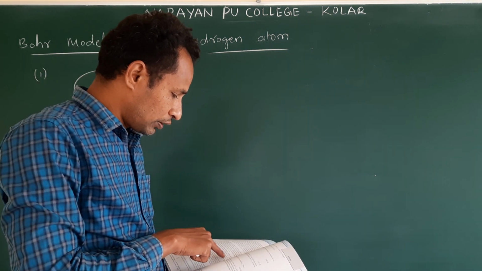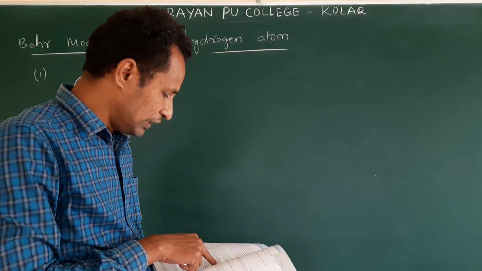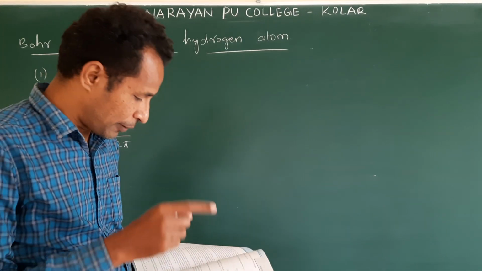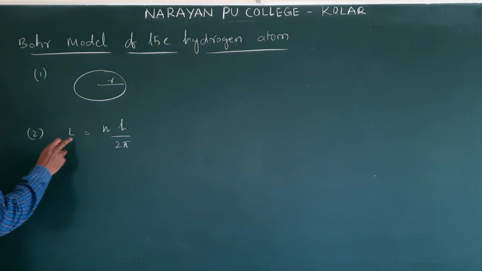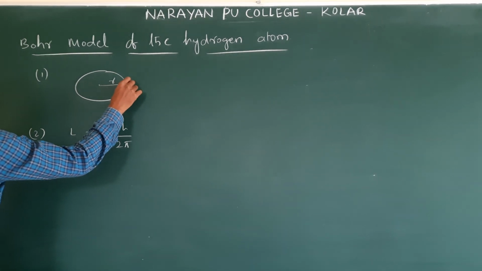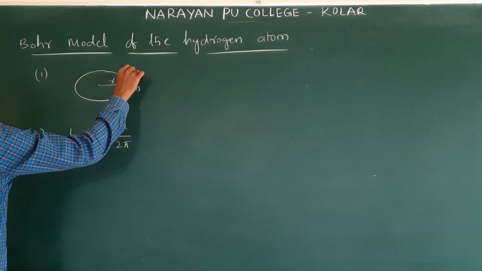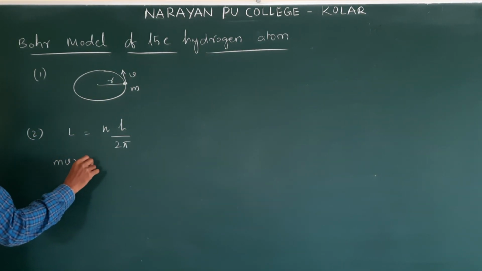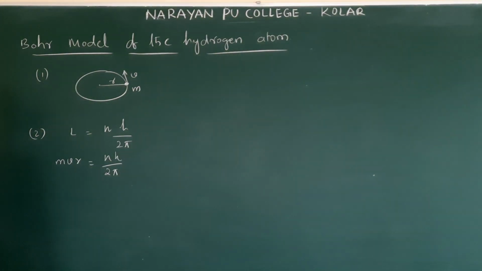The electron revolves around the nucleus only in those orbits for which the angular momentum is some integral multiple of h by 2 pi. How do we write this angular momentum? Suppose the electron has mass m moving with velocity v. Then the angular momentum is mvr equal to nh by 2 pi, right?